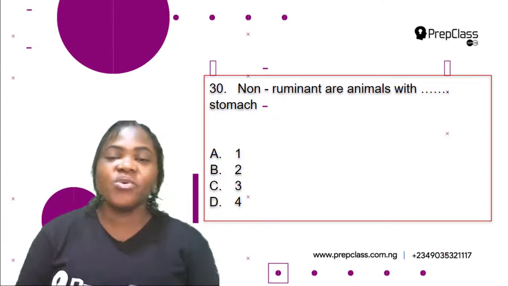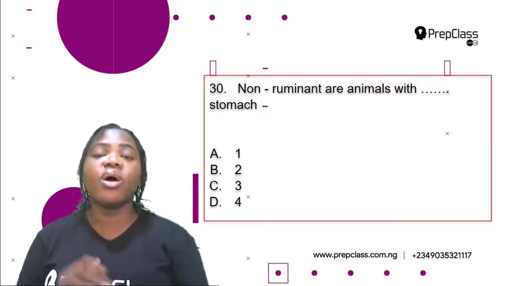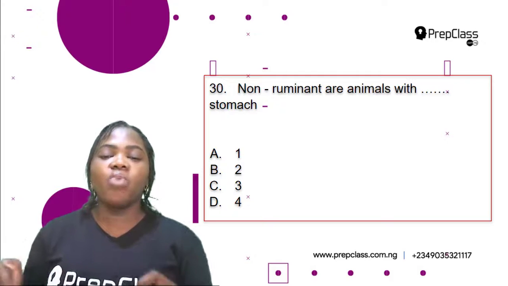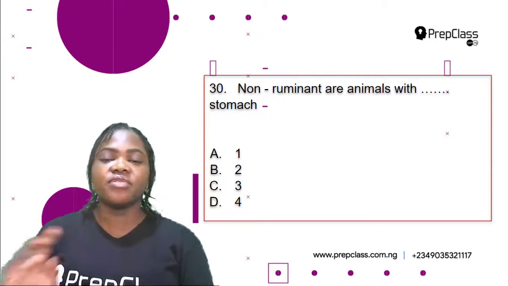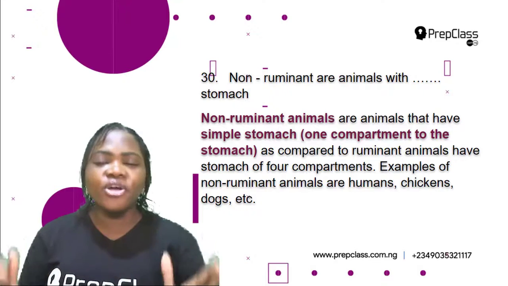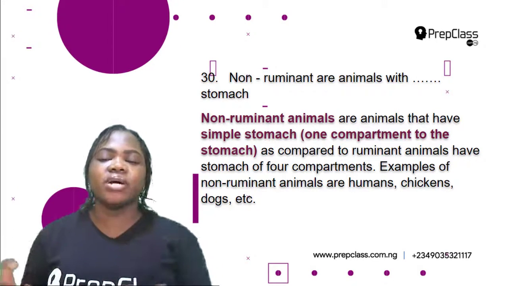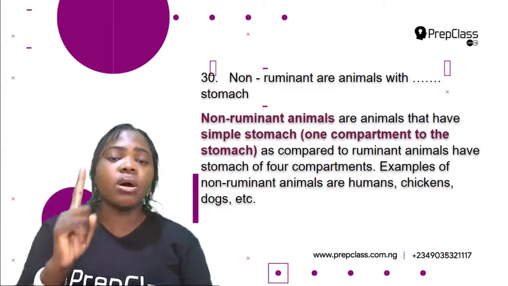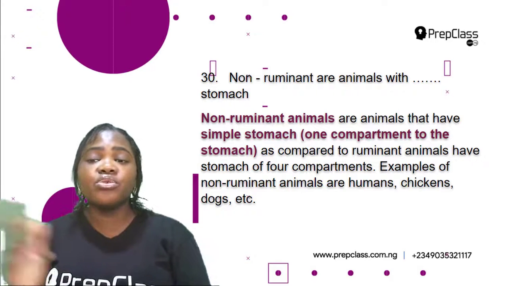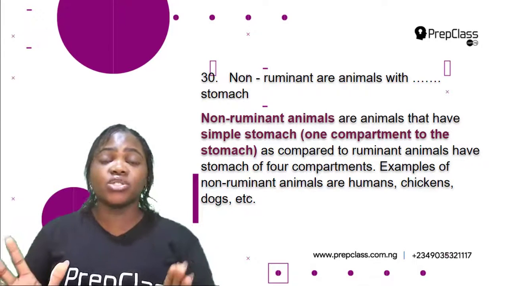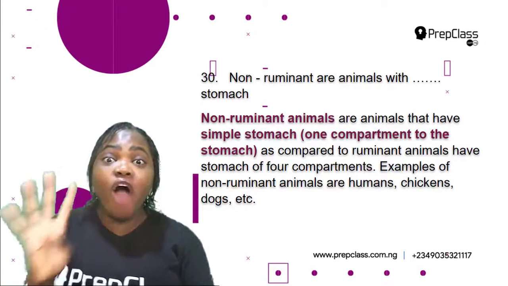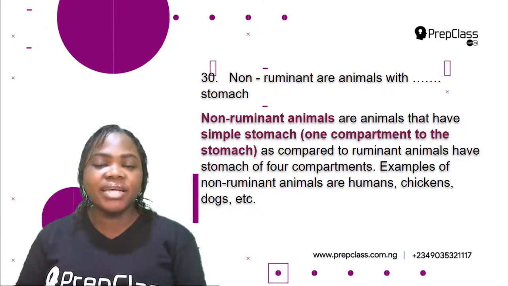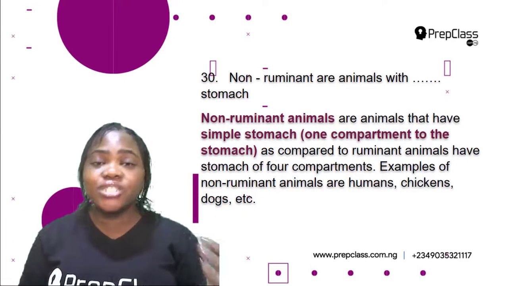Check. Question 30, which is the last question in this video. Non-ruminant animals are animals with dash stomach. A, 1, B, 2, C, 3, D, 4. So, what are non-ruminant animals? Non-ruminant animals are animals that have simple stomach. It means that they have just one compartment to the stomach as compared to ruminant animals that have a complex stomach. Ruminant animals have stomach of 4 compartments. Wow, that's a lot. So examples of non-ruminant animals are humans, chickens, dogs, and so on.